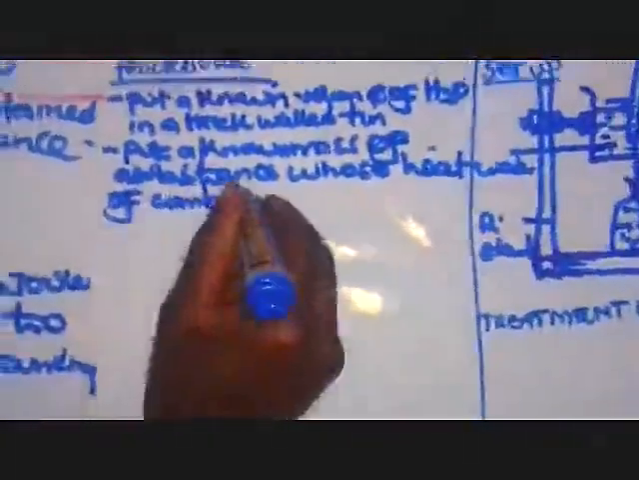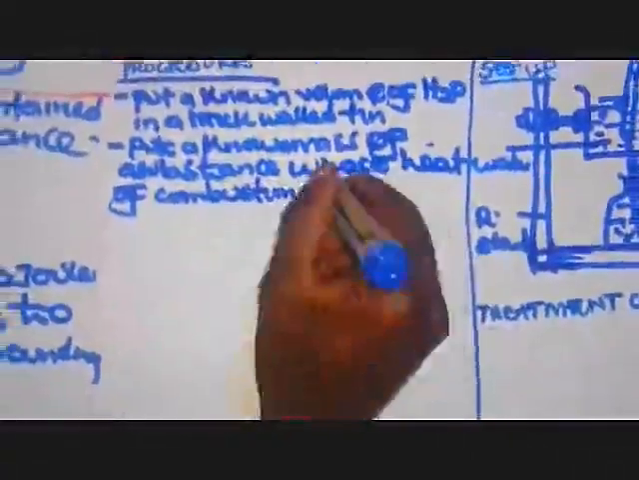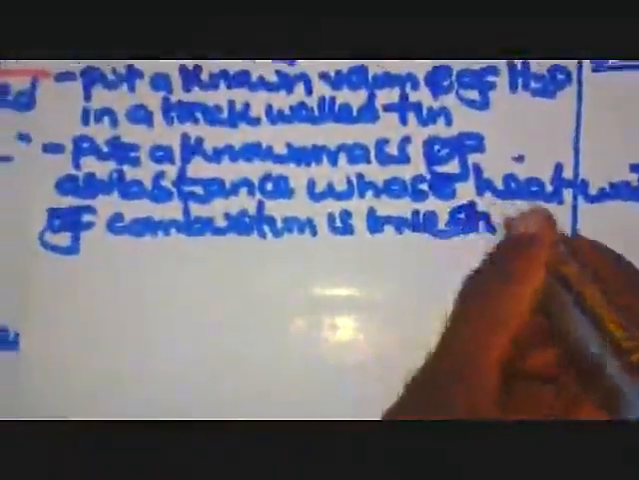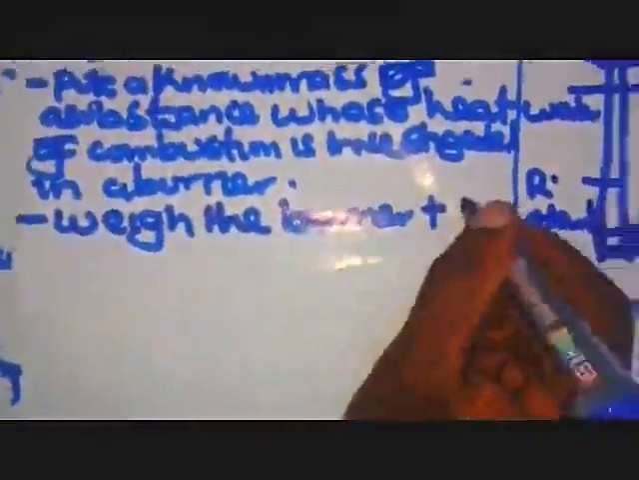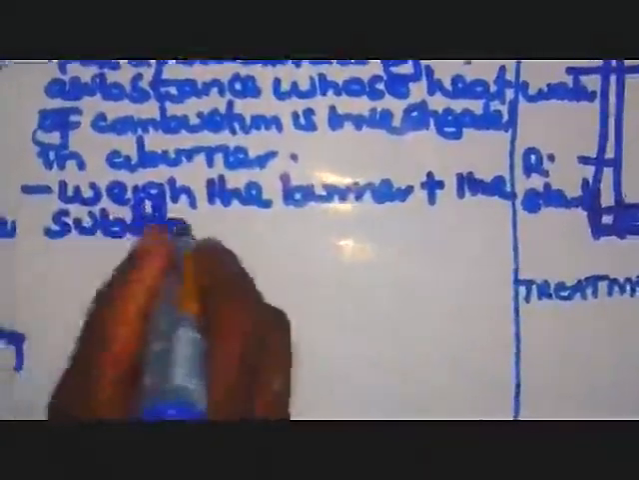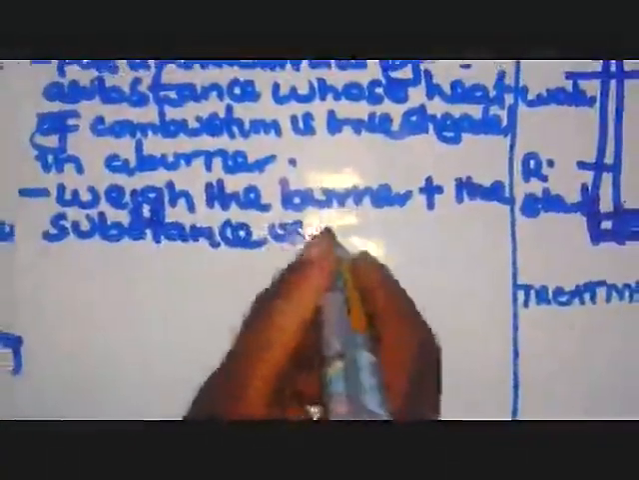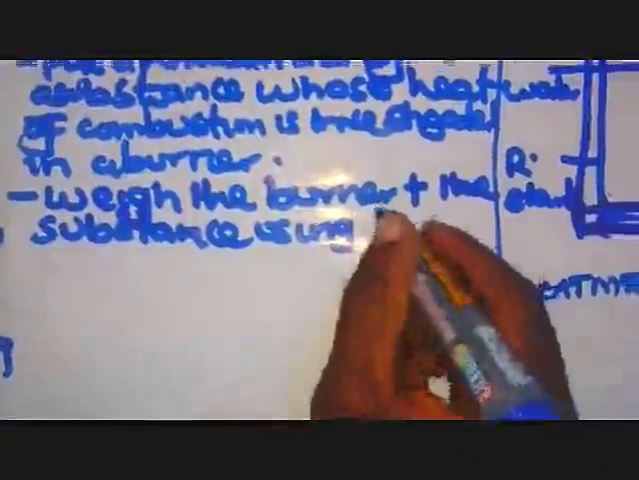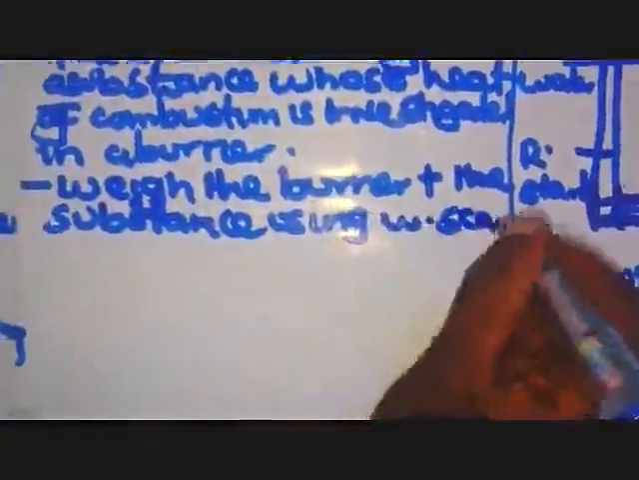in a burner. Then secondly, we weigh the burner plus the substance using a weighing scale.